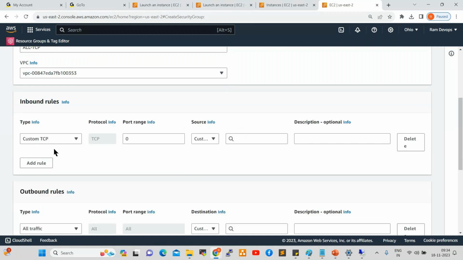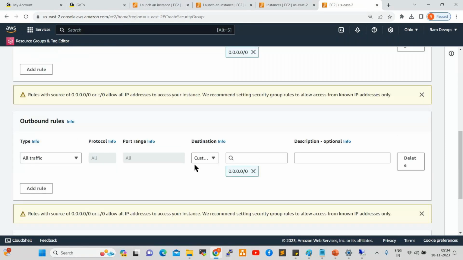So here you can select all TCP. All TCP means what will happen here? 0 to 65535, all the ports will be open. Instead of opening one port like the RDP port, SSH port, and also 8080 port, instead of opening one port, what we will do? We can give all TCP, and you can select anywhere here.